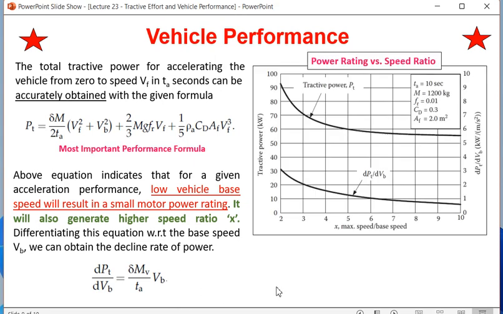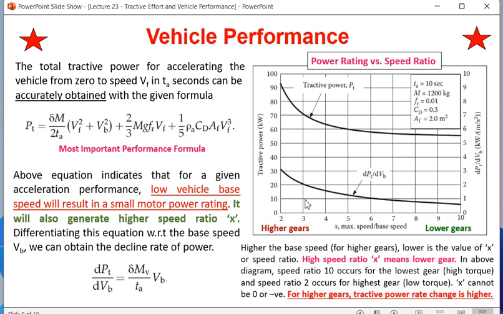Here you are finding a very important graph, and this graph may be asked in the exam. You have to write it clearly. Here the x-axis is x, which is nothing but the speed ratio. I would like to have your attention here. Towards the right side, the value of x is more. A larger x means a lower gear. Whenever the gear is low, its base speed is low, around 30. The highest speed is around 180 or 200. So 200 by 30 means around 6.